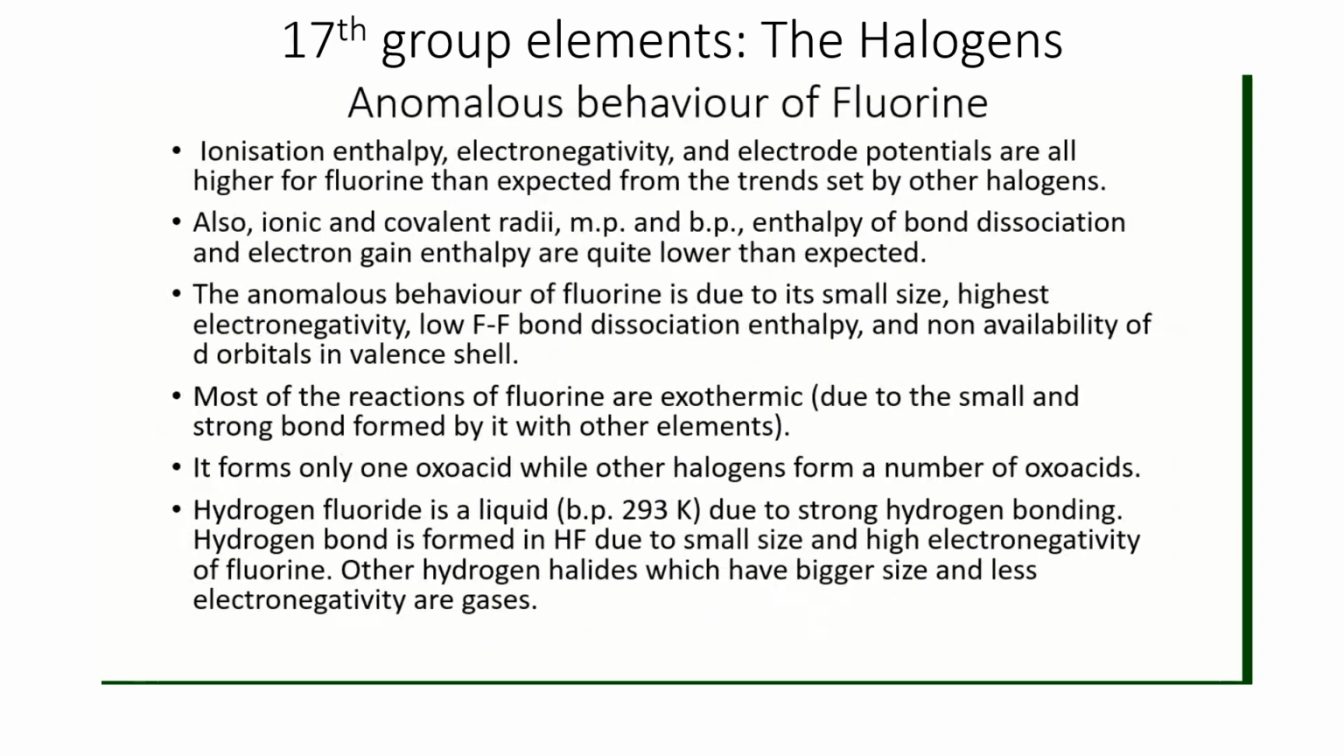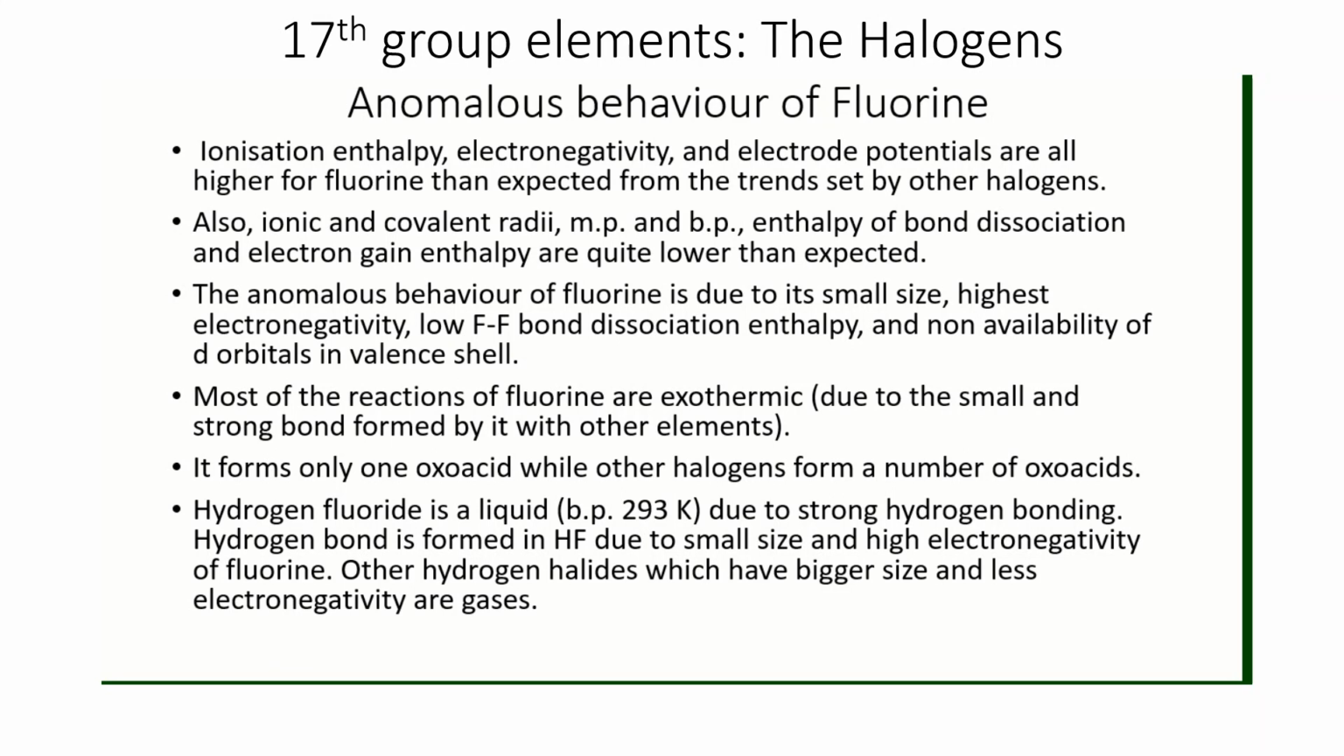Anomalous behavior of fluorine. Here we are going to discuss it again. This is very general information. We had discussed already that most of the physical properties like ionization enthalpy, electronegativity, and electrode potentials are higher for fluorine than expected from the trend set by other halogens. Ionic and covalent radii, melting point, boiling point, enthalpy of bond dissociation, and electron gain enthalpy are quite lower than expected. Right? Anomalous behavior of fluorine is due to its small size, highest electronegativity, low fluorine-fluorine bond dissociation enthalpy, and non-availability of d orbitals in the valence shell. These are the reasons for anomalous behavior.